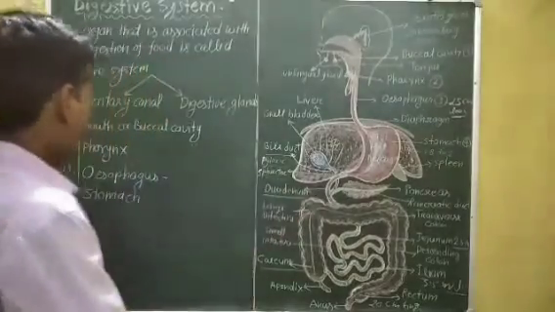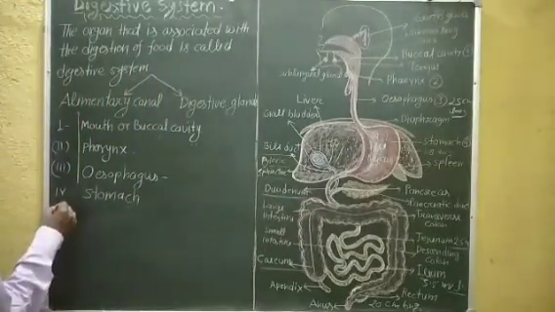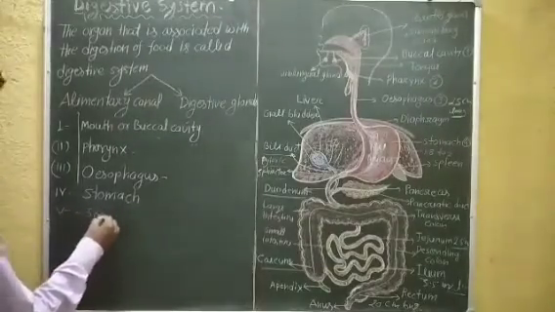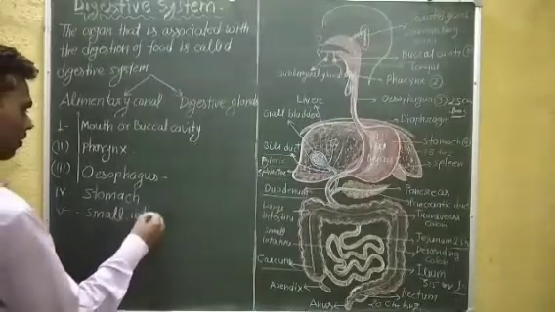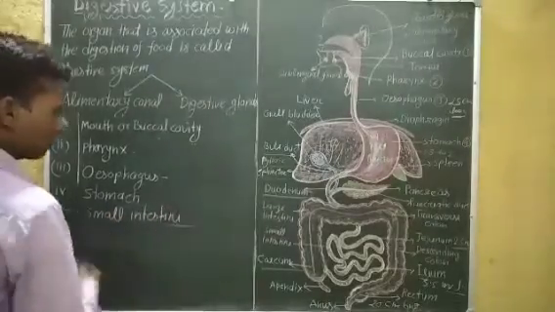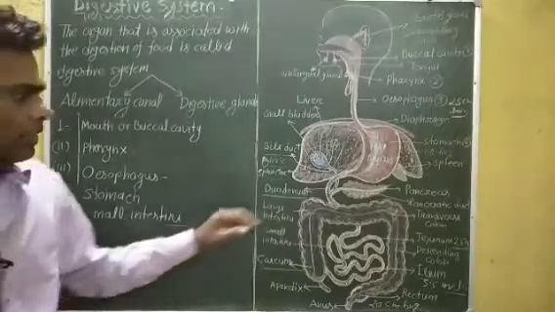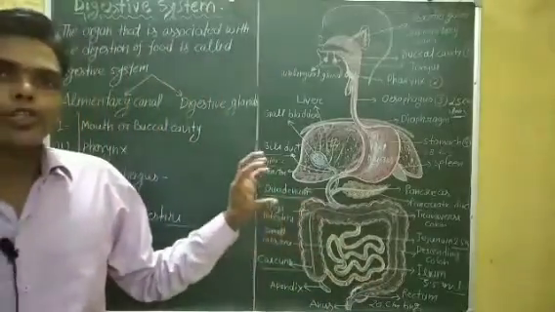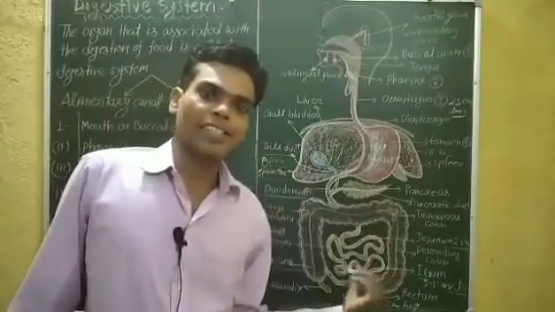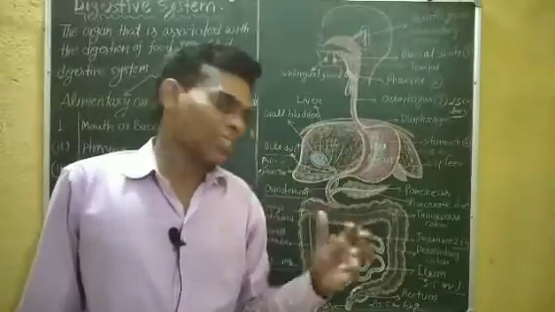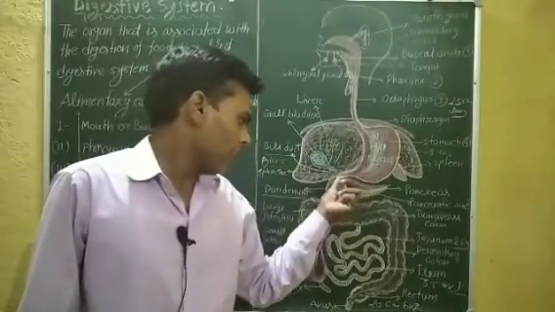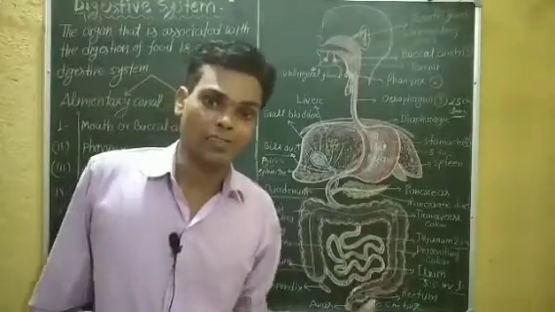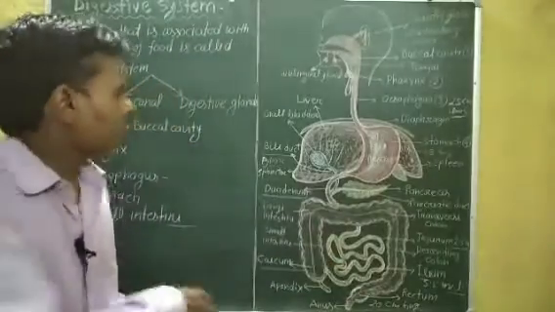Next, fifth is the small intestine. The small intestine is a zigzag tube-like structure. It is formed by a muscular tube-like structure. It is divided mainly into three parts.